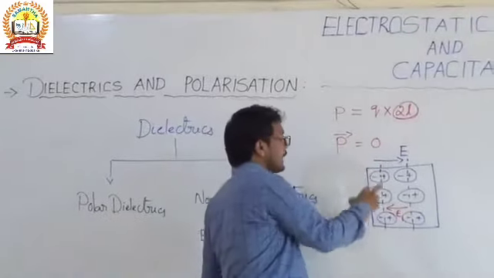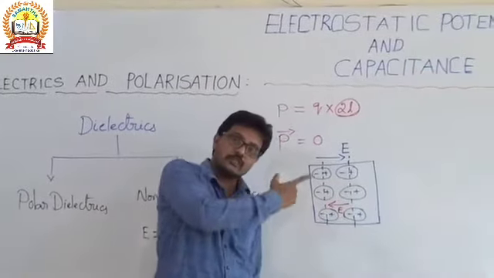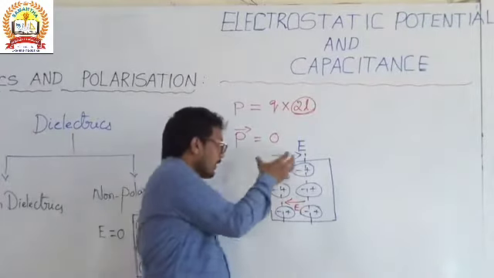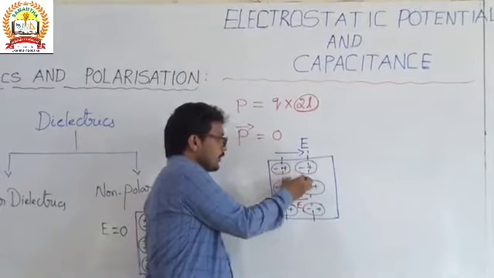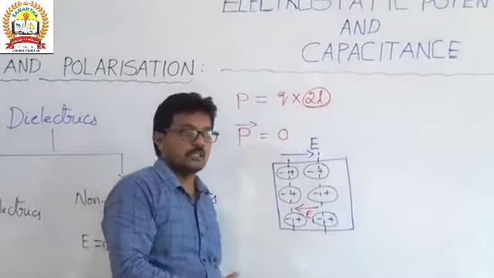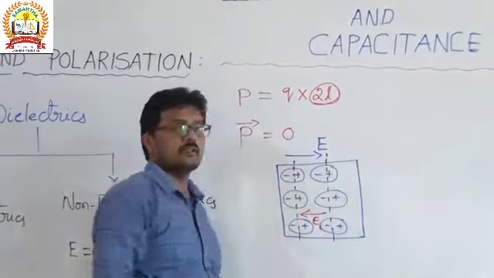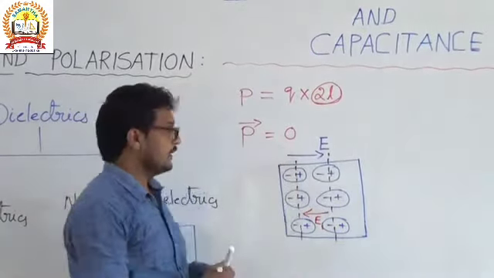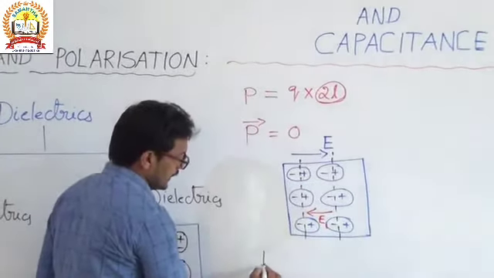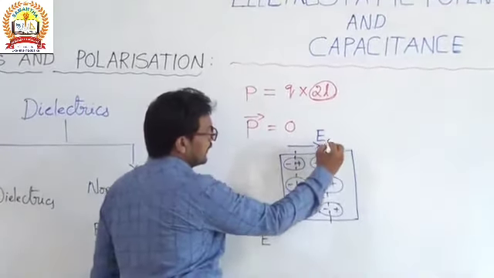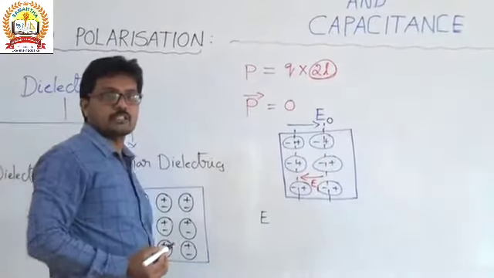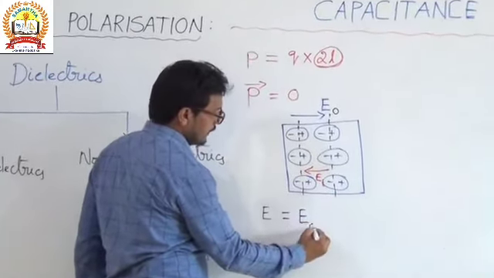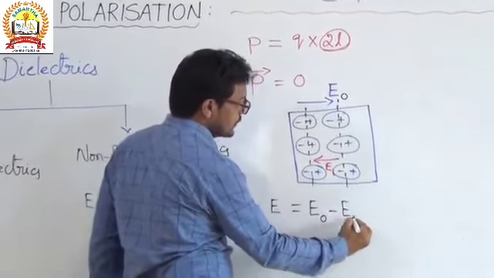Whereas non-polar dielectric substances, when subjected to the electric field, form a dipole, and after forming the dipole, the positive and negative charges terminate, so one end will be negative and the other side positive. Due to that, there is an induced electric field, and the net electric field is the original external electric field minus the induced electric field.